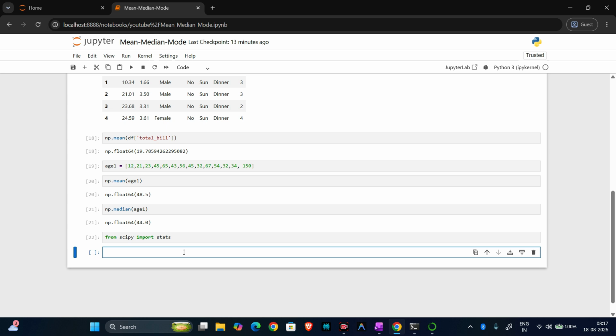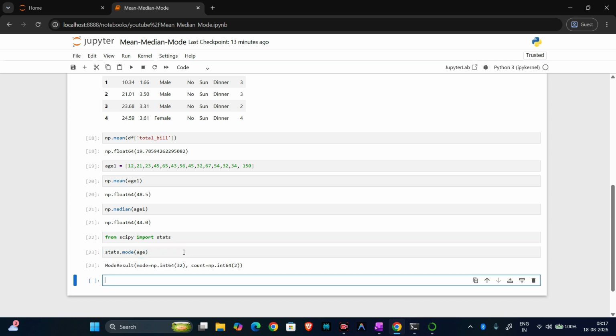We use stats.mode and pass age, and run. You can see we are getting the mode result here: mode is 32 and the count is 2.